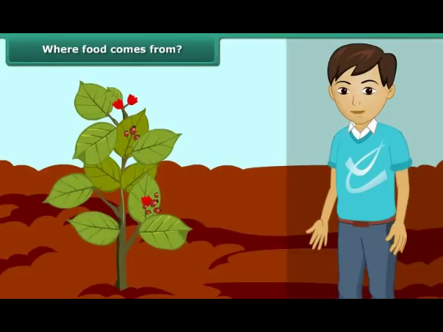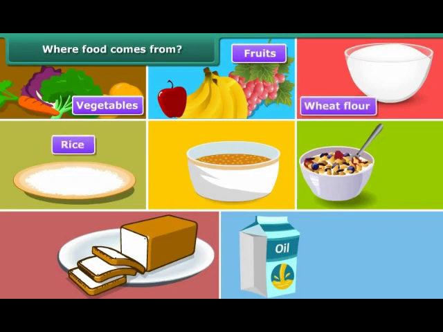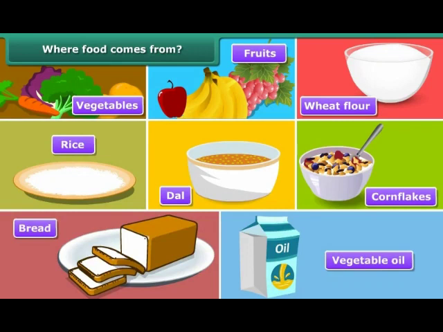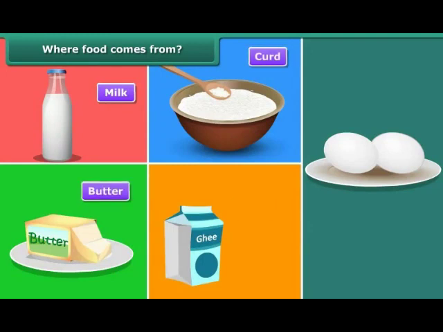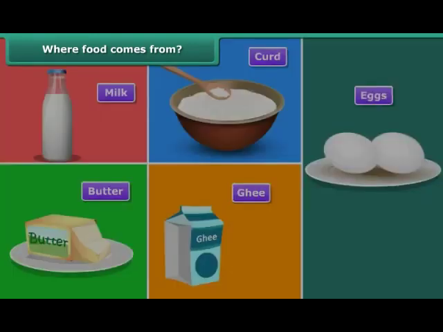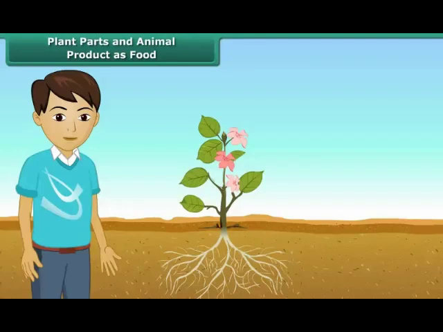Where food comes from. Let us now discuss where we get the various food items to eat from. Most of the food we get from plants, like vegetables, fruits, wheat flour, rice, dal, cornflakes, bread, vegetable oil, etc. Some of our food we also get from animals, like milk, curd, butter, ghee, eggs, etc. We also get fish, prawn, chicken, beef, pork, etc. from animals.